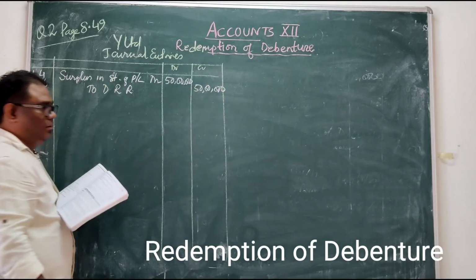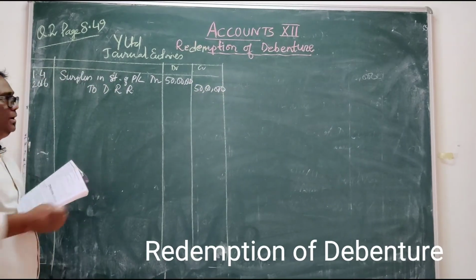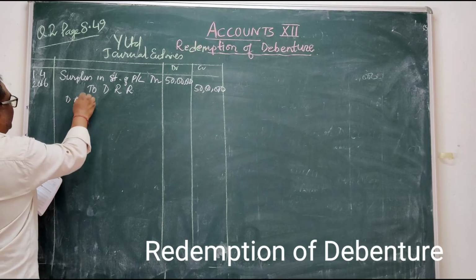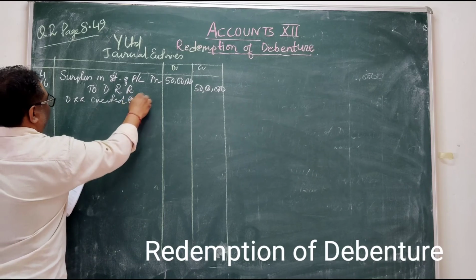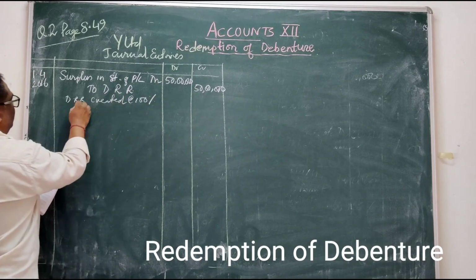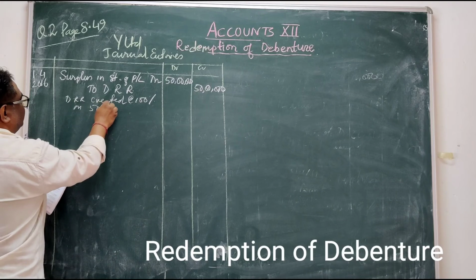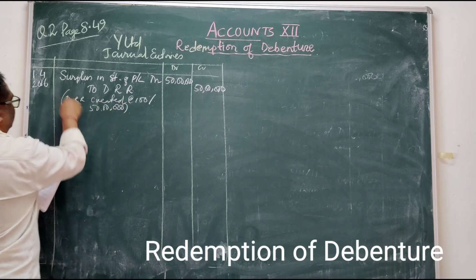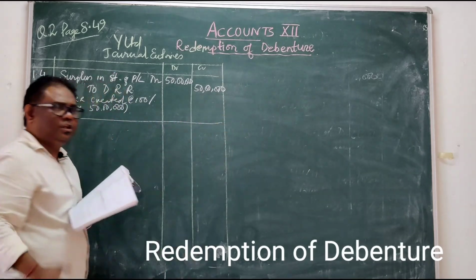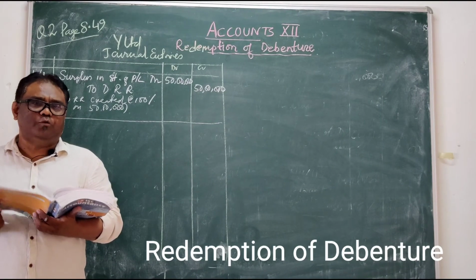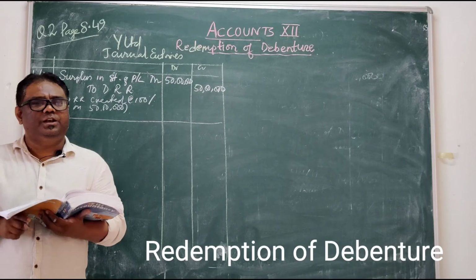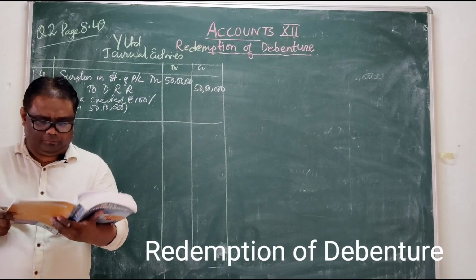Full 50 lakhs, because DRR is created at the rate of 100% on face value, 50 lakhs. Why 100%? Because this question is on redemption out of profit. When debentures are redeemed out of profit, it is 100%.